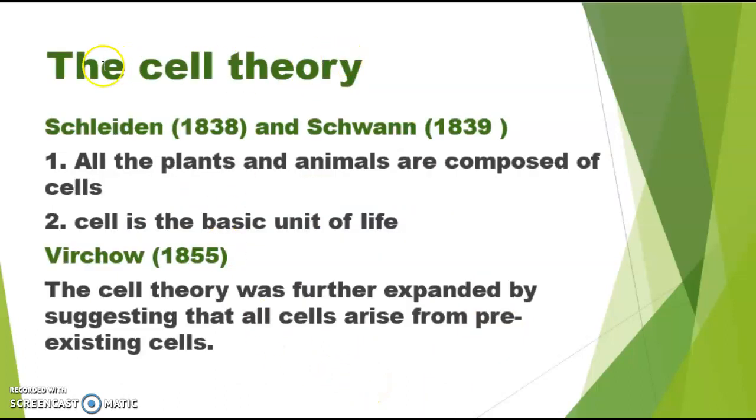Now, this is the cell theory. The cell theory came in 1839 by two scientists, Schleiden and Schwann, and later it was expanded by the scientist Rudolf Virchow. So what is in this cell theory? There are 3 points in the cell theory. First, all plants and animals are composed of cells, or we can say any organism is composed of cells only. Now the second point is that the cell is the basic unit of life.